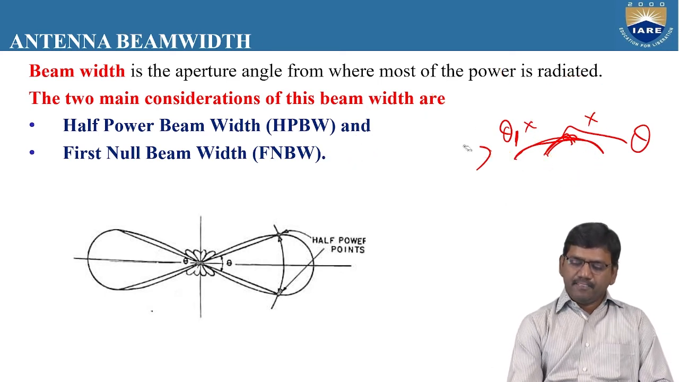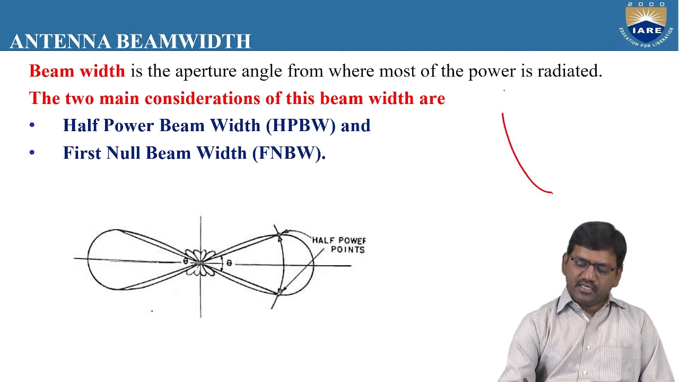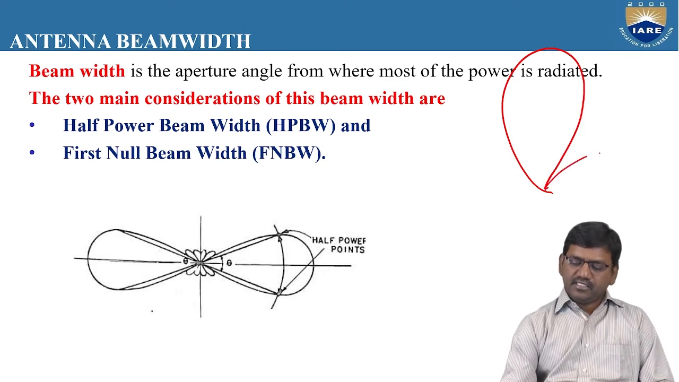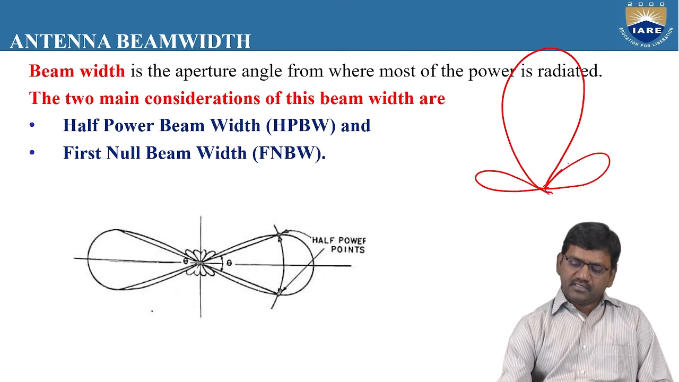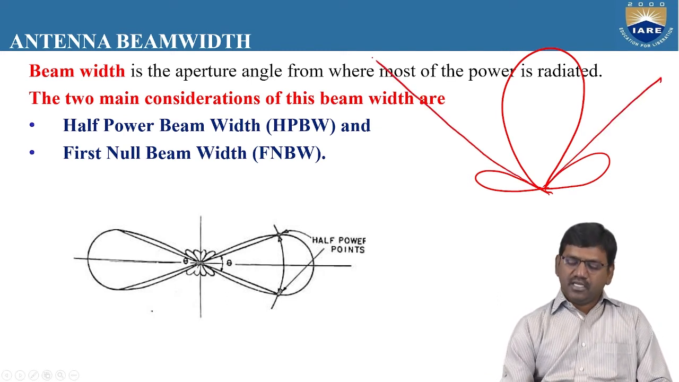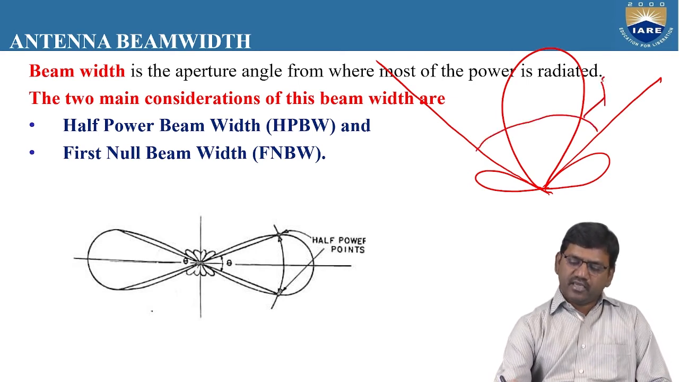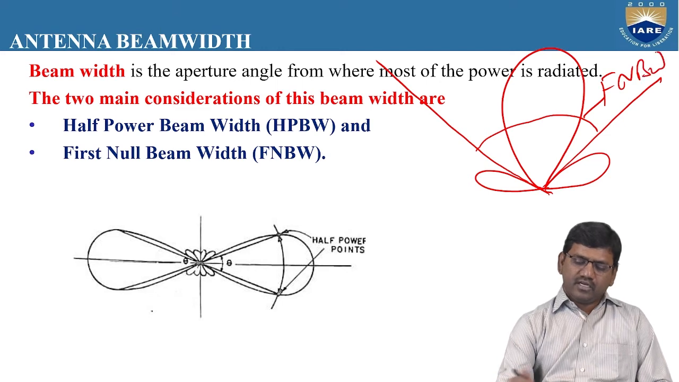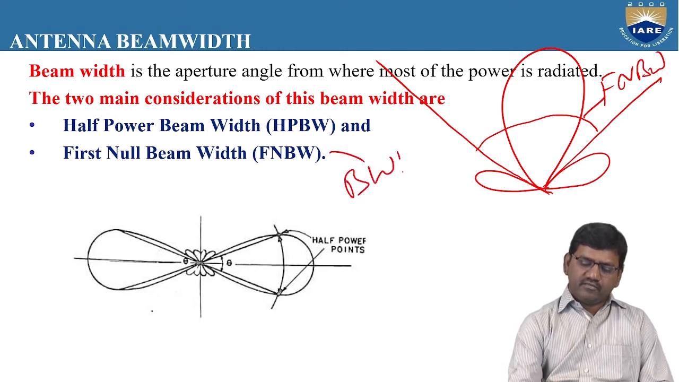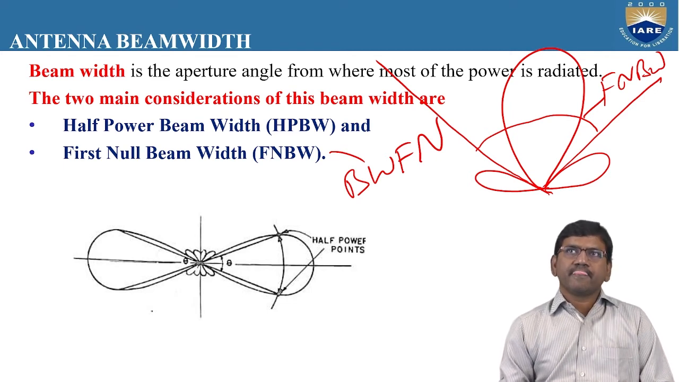I will show you again here. If you take the major lobe here, these are known as first lobes or the first nulls. You draw 2 lines exactly to these first lobes, and this angle so formed is known as the FNBW. We can also write it as BWFN, that means beam width between the first nulls.